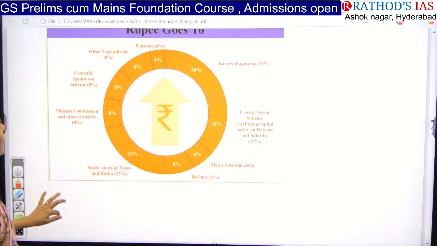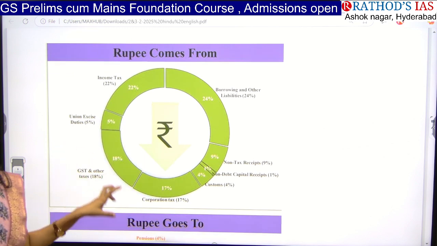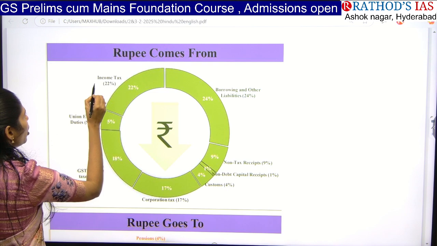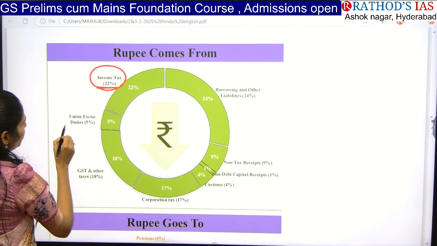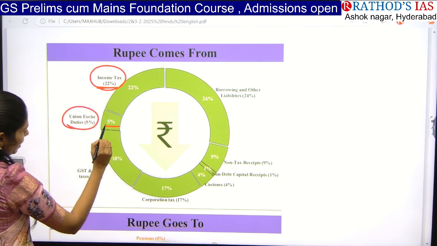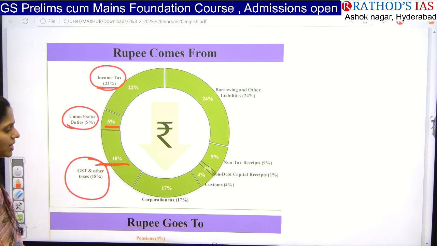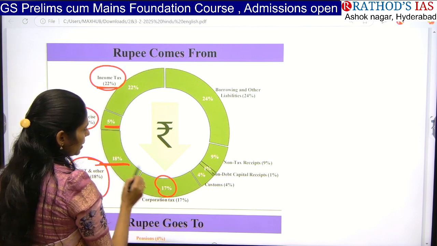Okay, now let us see the important diagram, that is from where government is getting its revenue. From income tax, government is getting 22% of revenue, and next one is from excise duties, it is getting 5%. From GST and others, it contributes around 18% of revenue, and from corporate tax they are getting 17%.